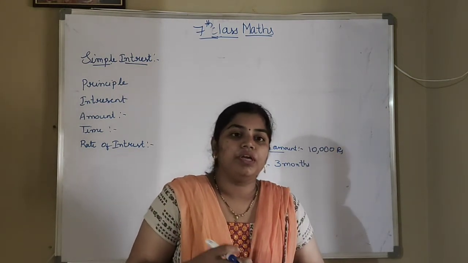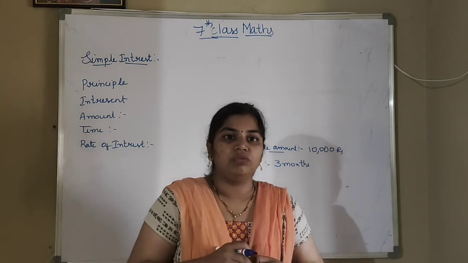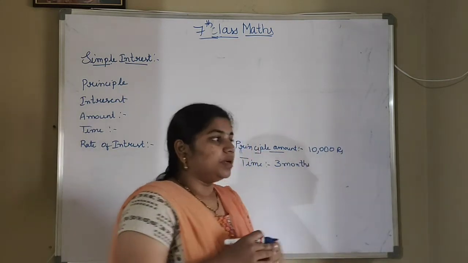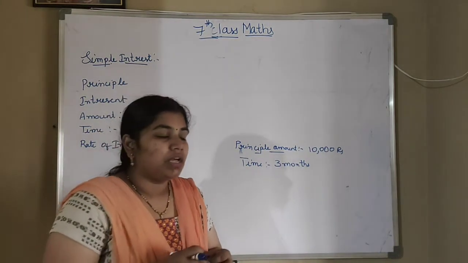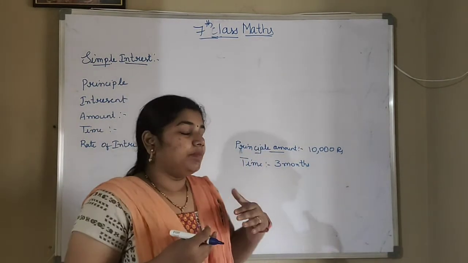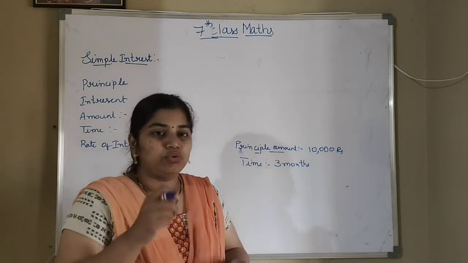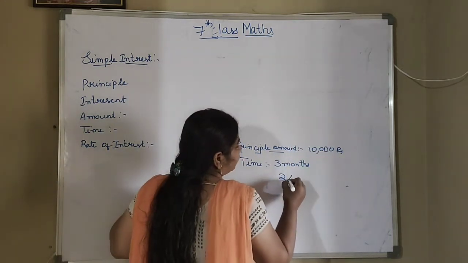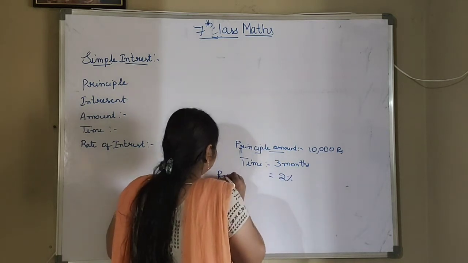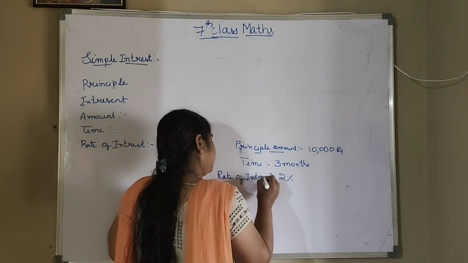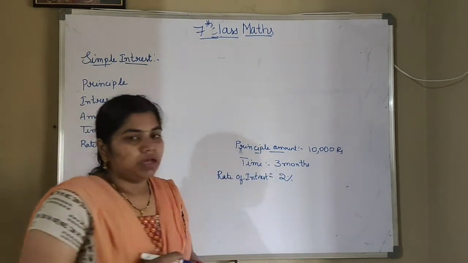So I'm asking her for an extra amount, that is 1% or 2% extra on this. I'm asking 2% extra for this 10,000. That 2% will become the rate of interest.